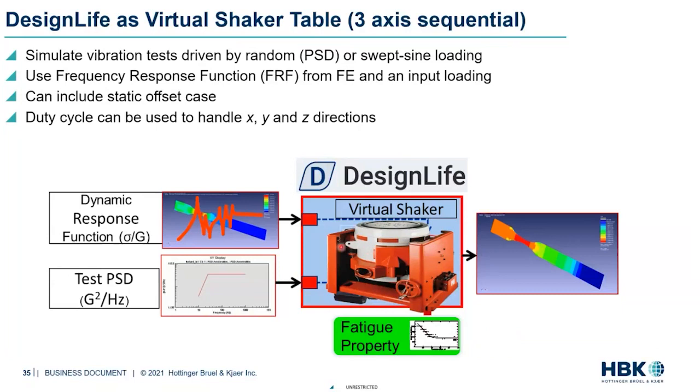So this would be a setup that we would do for a shaker table kind of setting, where the lives and damages that we would get in design life, we could correlate with what we actually saw in this shaker table test. So we could correlate it with X, Y, and Z lives or all of it together. And like I mentioned before, we can also include static offset cases because the PSD on its own doesn't carry the mean. So you might bring in some static load cases to get the mean effects involved in our fatigue calculation.